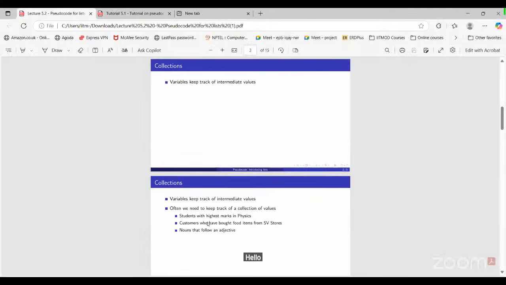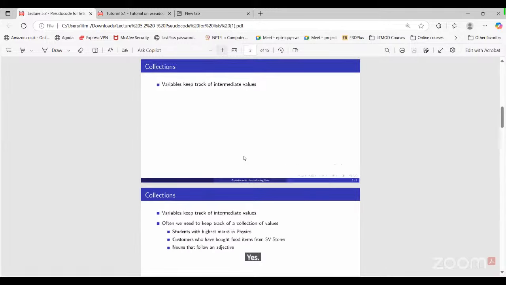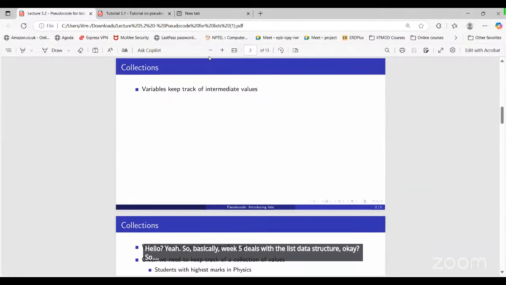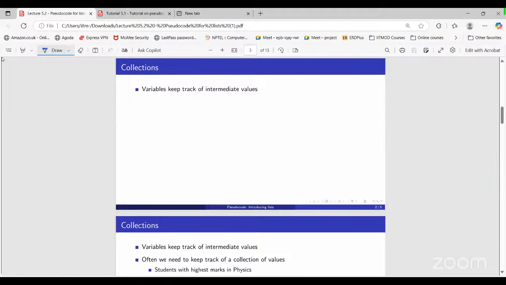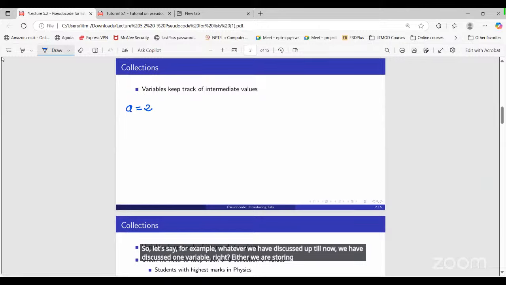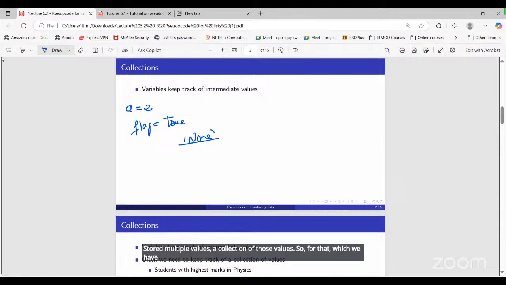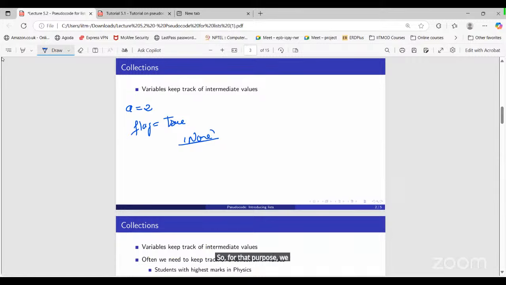Yes, sir. So basically, week 5 deals with the list data structure. Whatever we have discussed up till now, we have discussed one variable, either storing an integer or some value, a boolean or a string. But what if we want to store multiple values, a collection of those values? For that, which data structure do we use? For that purpose, we have something called a list.